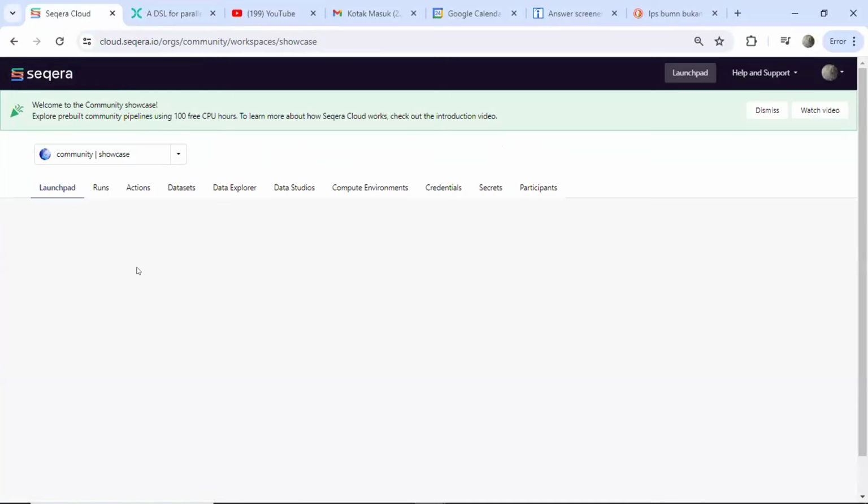I will give an explanation of the Seqera platform. This section covers Nextflow, and there is the launchpad. The launchpad in Nextflow is where you can restart and manage the workflow. It is a server interface that allows users to easily configure and launch the Nextflow pipeline. And then the runs.